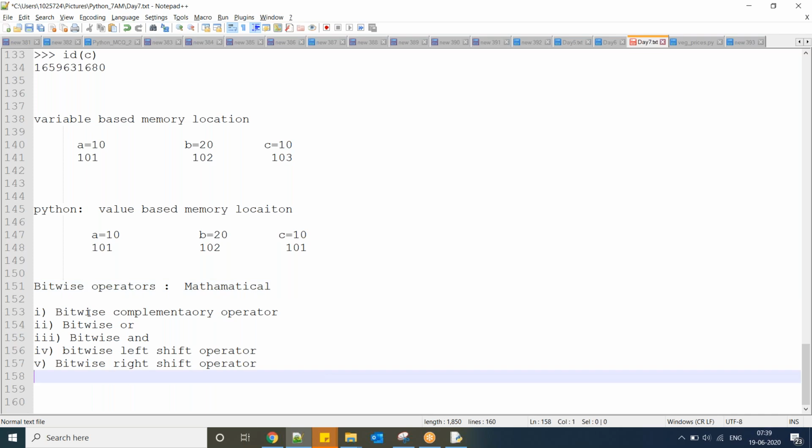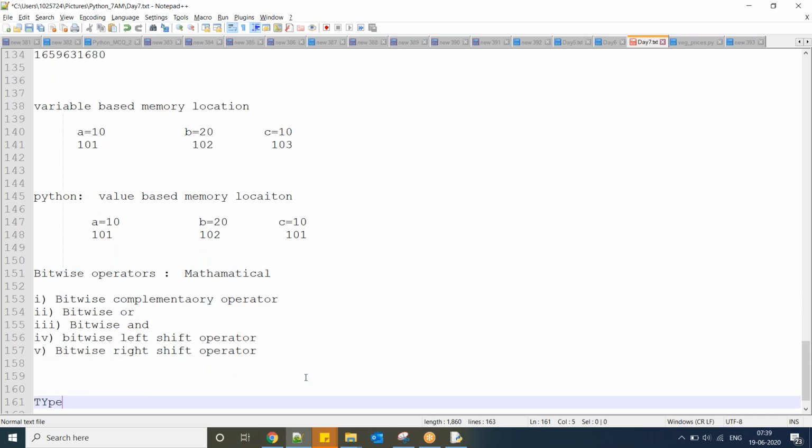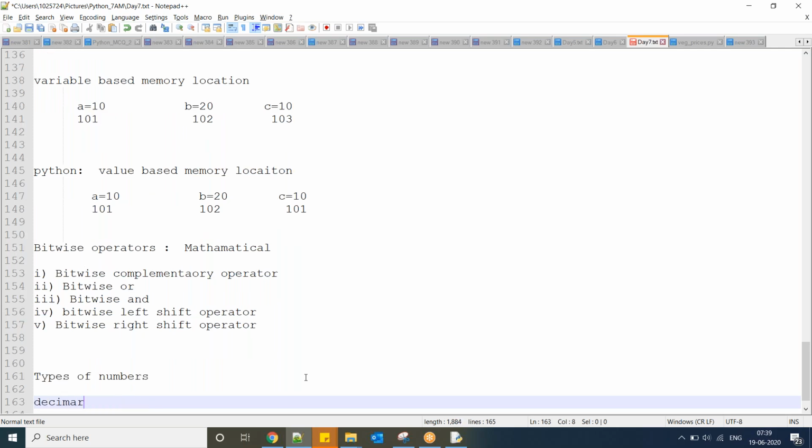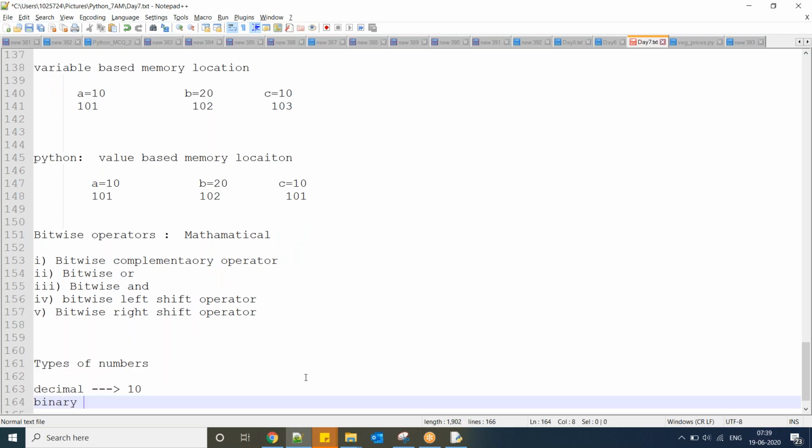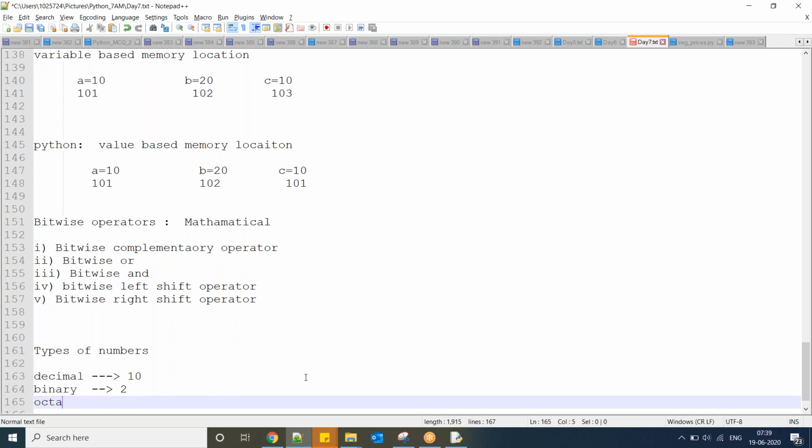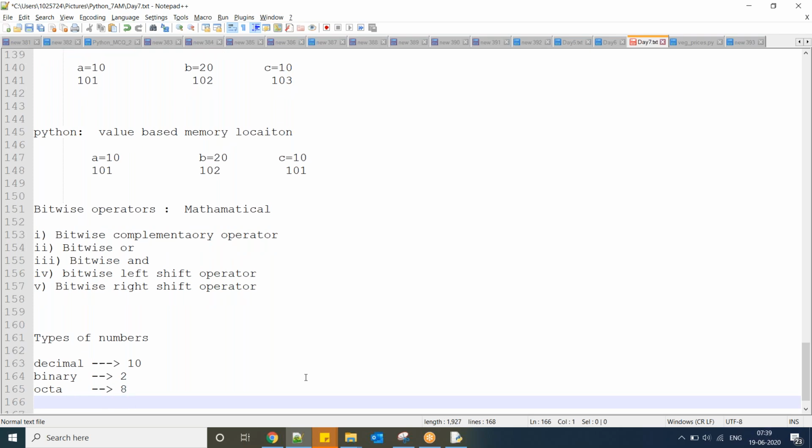Before going to these operators, let me tell you the types of numbers. Decimal type, which is base 10. Next, binary numbers, which is base 2. Next, octal numbers, which is base 8, and hexadecimals, which is base 16.